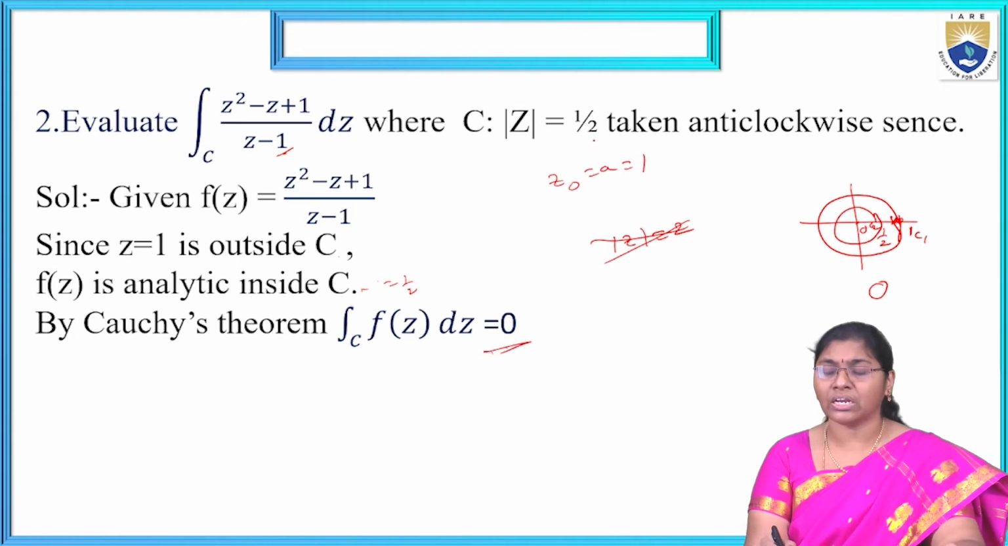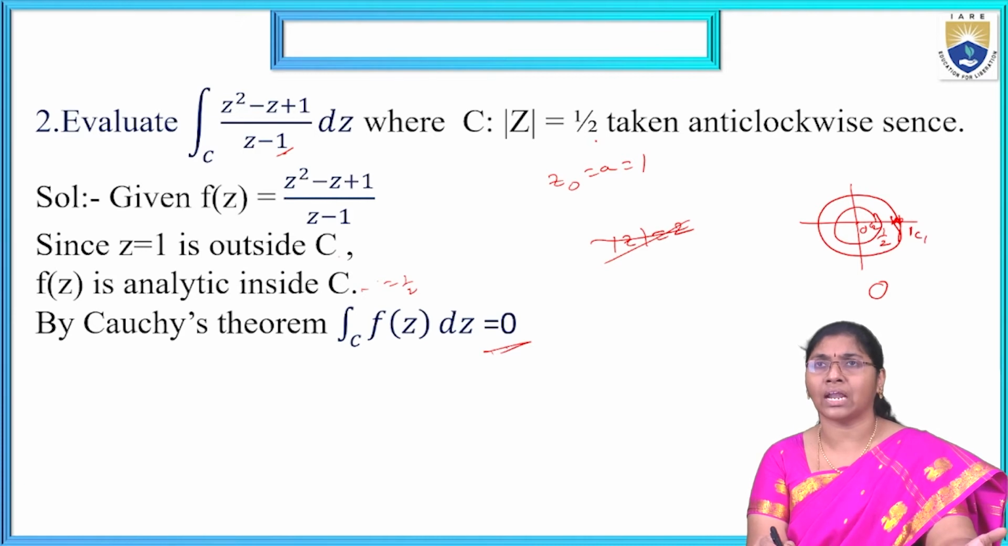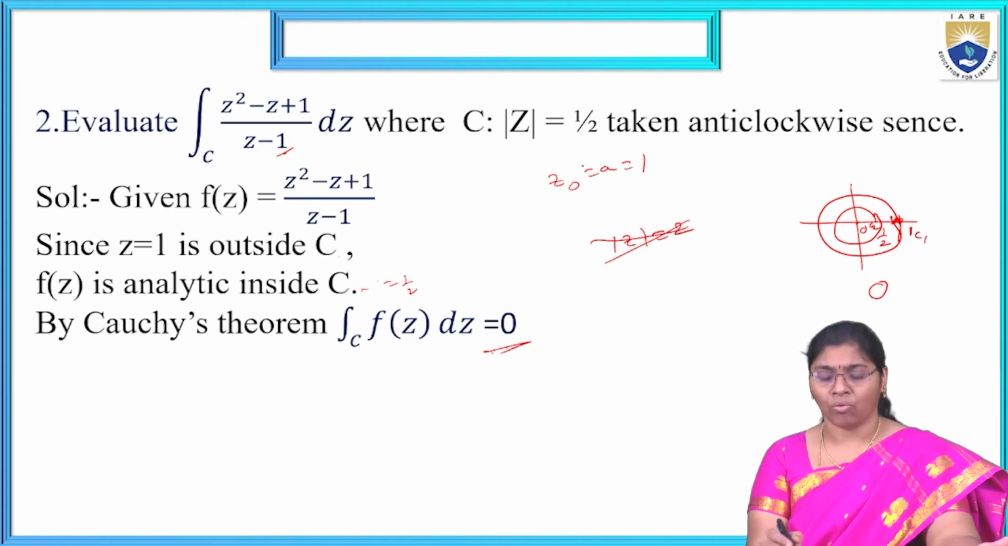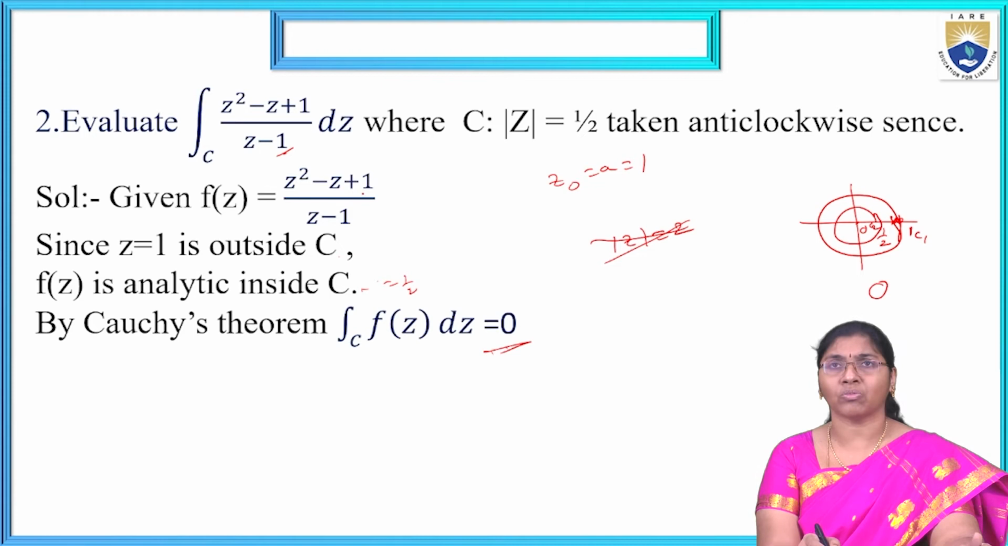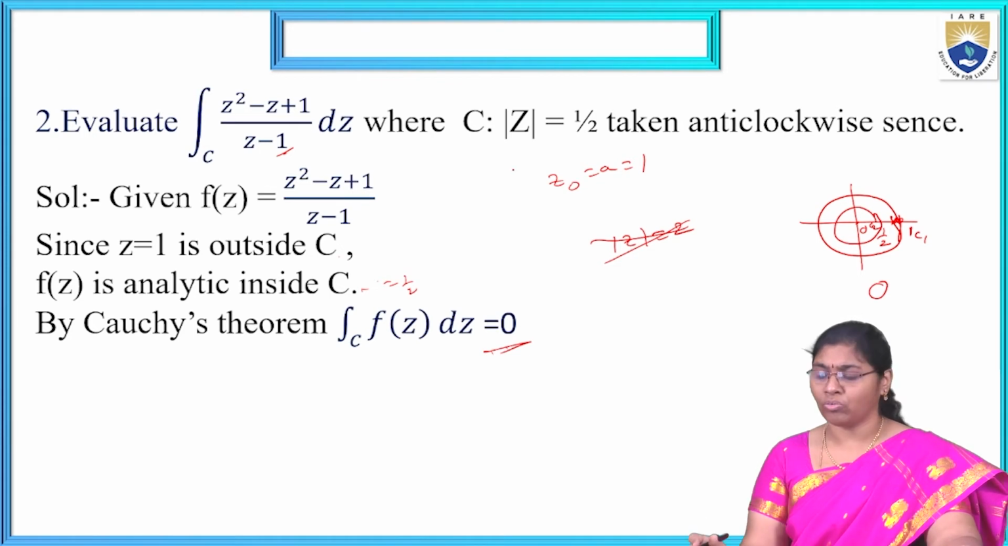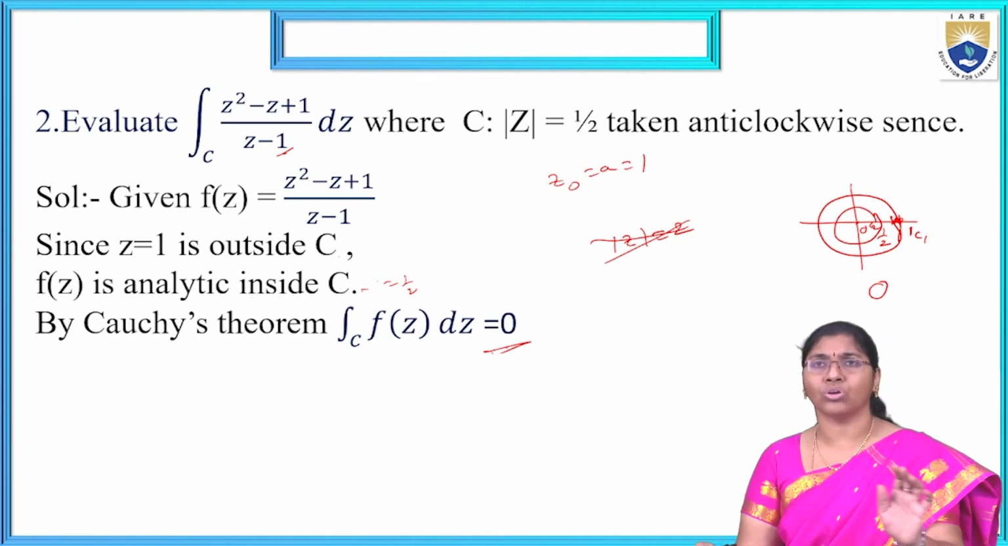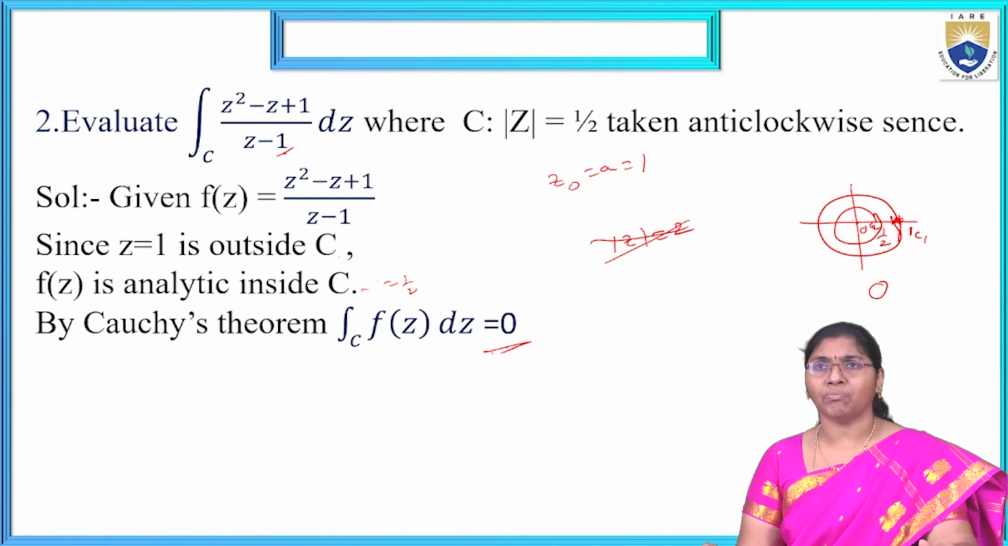If they had given mod z equal to 2, 3, or 10 like that, we would get the function and solve z square minus z plus 1 by z minus 1 by any method to get the solution, with the limits 0 to 2 pi. But they are not given like that, that's why it is 0.